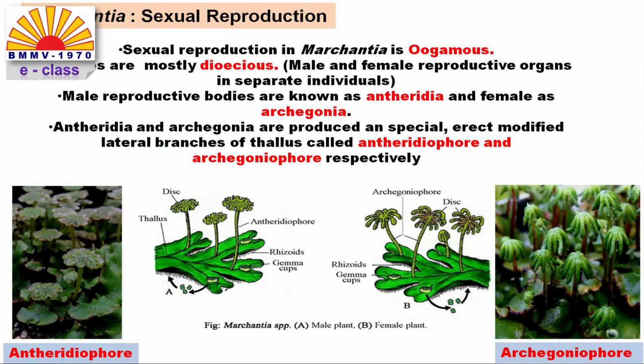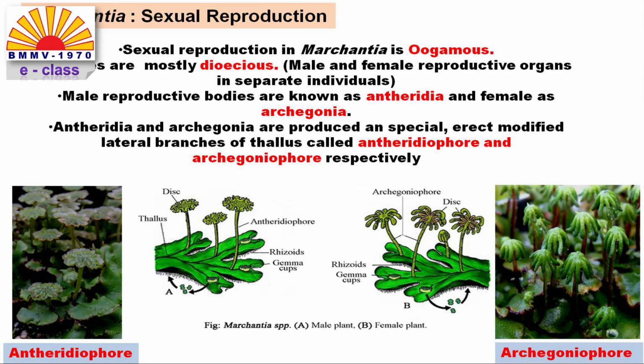In Marchantia, the sexual reproduction is of a very important type. Sexual reproduction in Marchantia is oogamous, that is, the female reproductive gamete or the egg is not motile, whereas the male gamete or the antherozoid is motile and swims in the film of water and comes in contact with the egg. The egg is larger in size in comparison to the male gamete.